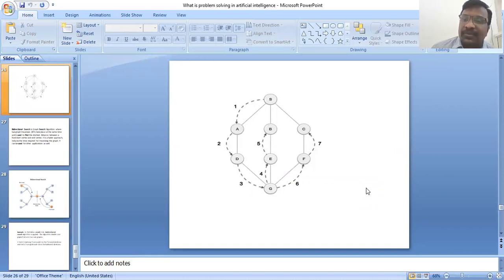Here in the graph algorithm, the first step is the same. Go to the left side, S to A and A to D, and next B. Then from B, backtracking: G to E, E to D. Next, G to E is the backtracking process.